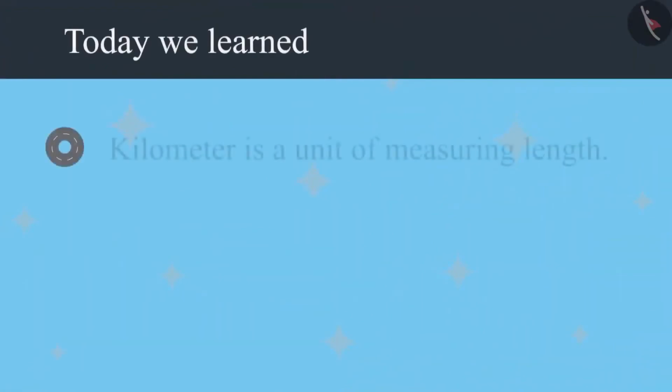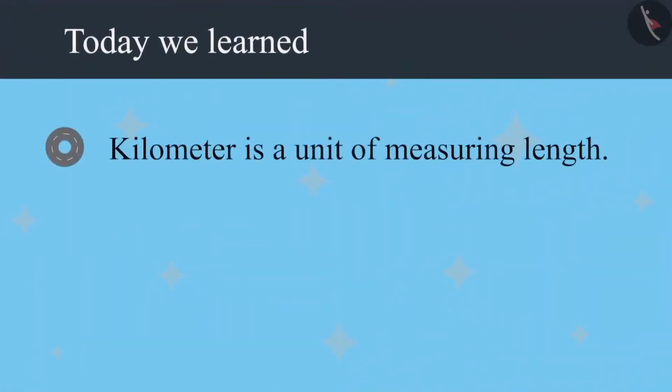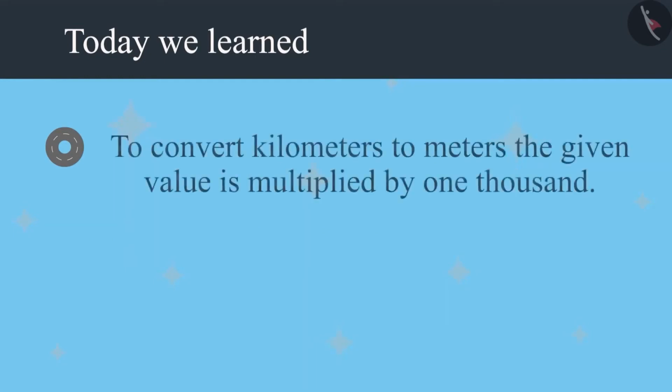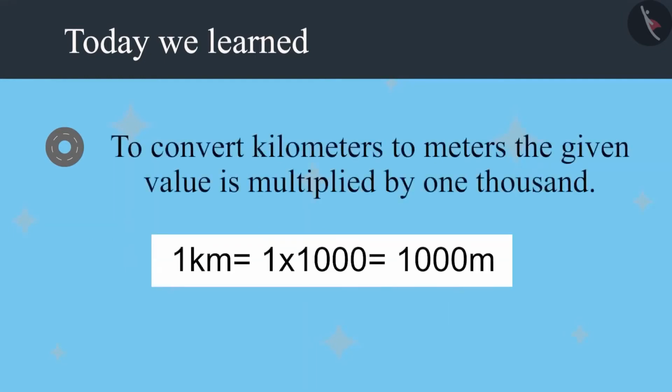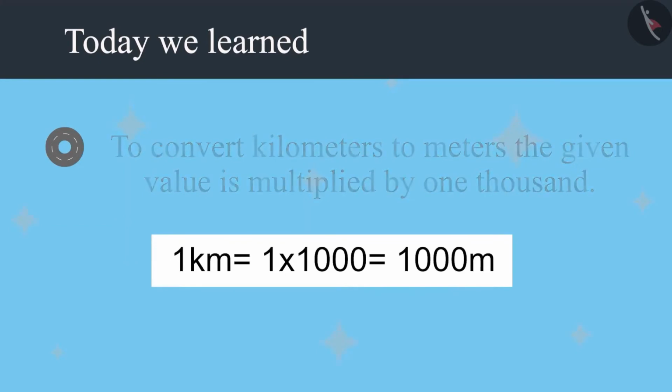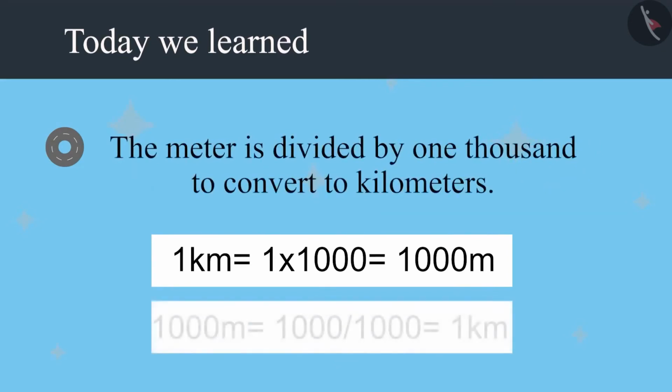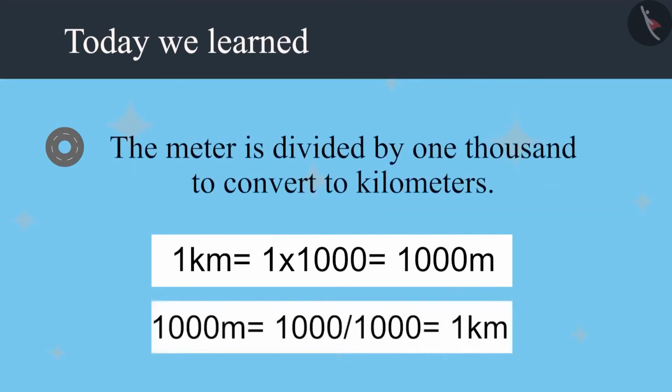Today we learned that the kilometer is a unit of length measurement. There are 1000 meters in a kilometer. The given value is multiplied by 1000 to convert kilometers into meters. And meters are divided by 1000 to convert to kilometers.